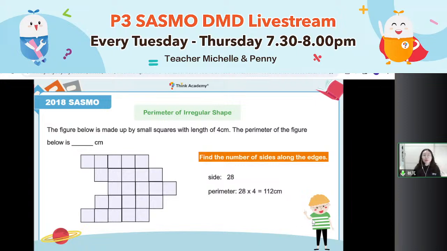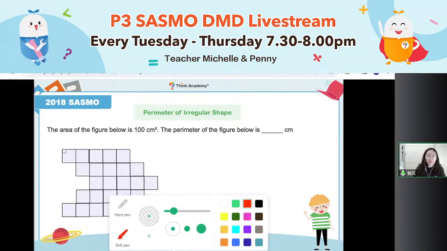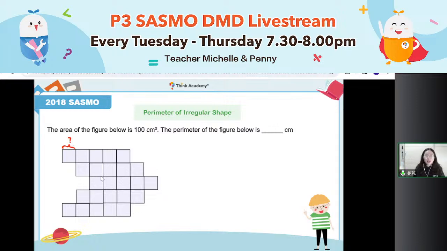All right, now everybody, I will make the question a little bit harder, just a little bit harder. I change a little bit about this question. I don't tell you how long the side is. I don't know. What I tell you is the area of the figure is 100 centimeters square. Can you find the perimeter this time?